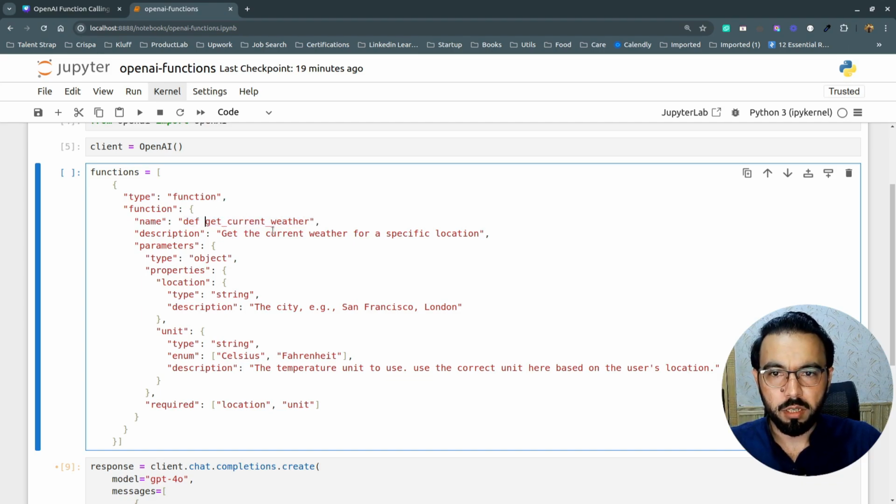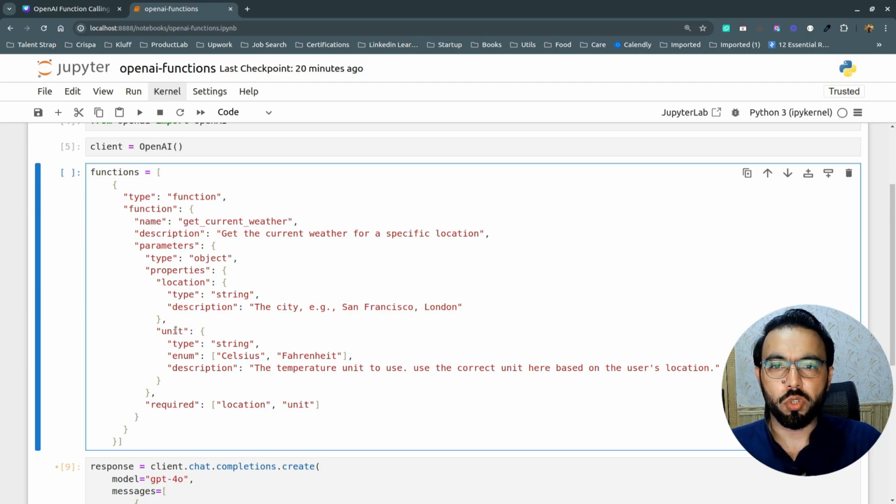So this will become like def get current weather, and here we define different parameters. The parameters here are actually the list of parameters this function is accepting. The type is object because it's a dictionary, and then we are defining different properties. The get current weather function will accept two parameters. One is location, so which location we are asking for the weather report, and the location type will be string because we will be passing the city name like San Francisco or London.